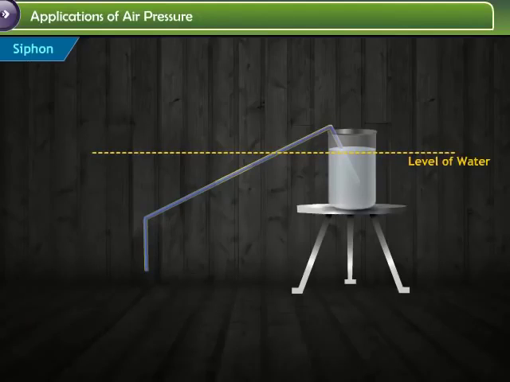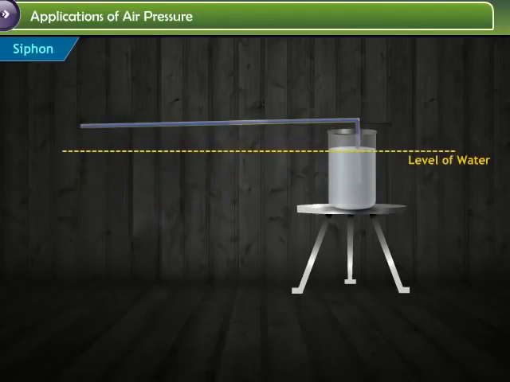When you allow the filled straw to drop below the level of the water, it begins to flow from the glass. However, if you don't hold the straw lower than the surface of the water, the water in the straw will simply fall back into the glass.